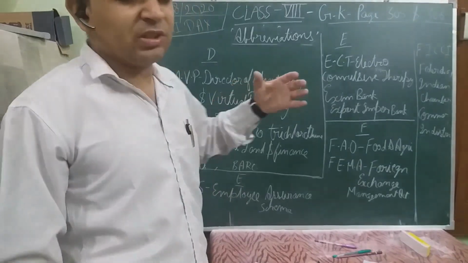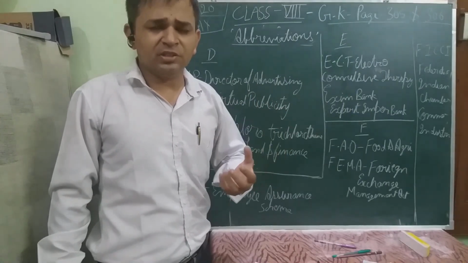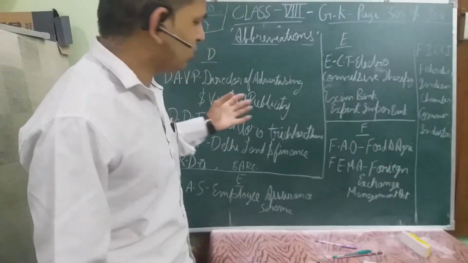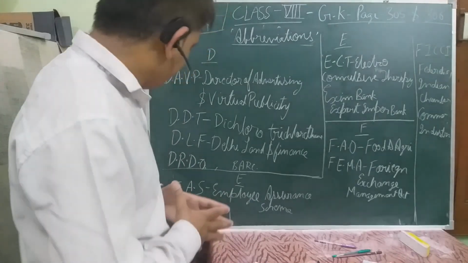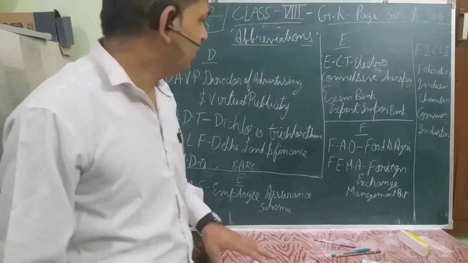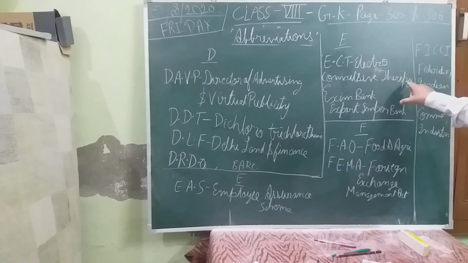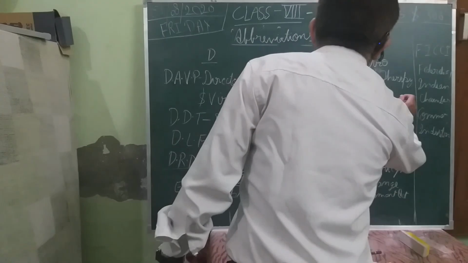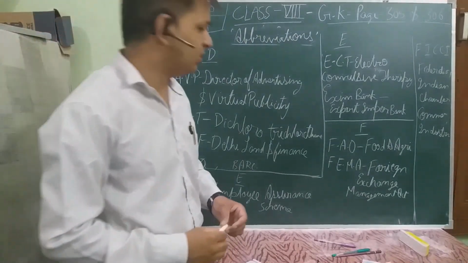Like we have discussed these defense organizations in our video, like CISF, CID, Criminal Investigation Department, CBI. These also support our Indian defense system internally as well as externally, both ways. Fine. Then in letter E, it's EAS, Employee Assurance Scheme. Then it's ECT, Electro Convulsive Therapy. Then there is another short form, Exim Bank. It stands for Export and Import Bank.